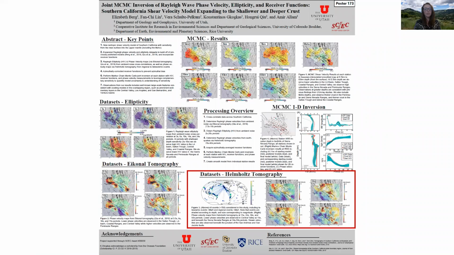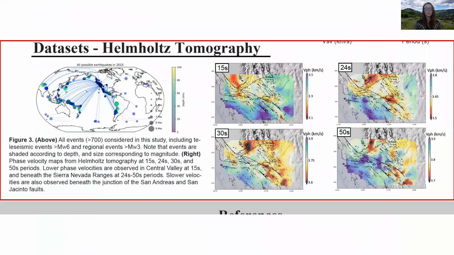To obtain longer period phase velocity measurements, we use Helmholtz tomography. Helmholtz tomography uses Rayleigh waves from earthquakes. In order to get to lower periods, we use magnitude 3 and larger regional events to supplement our catalog of magnitude 6 and larger teleseisms. Over 700 earthquakes were considered from 2015.